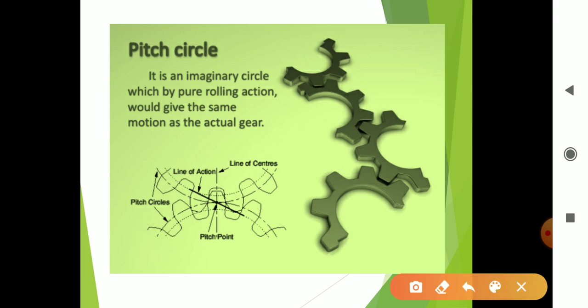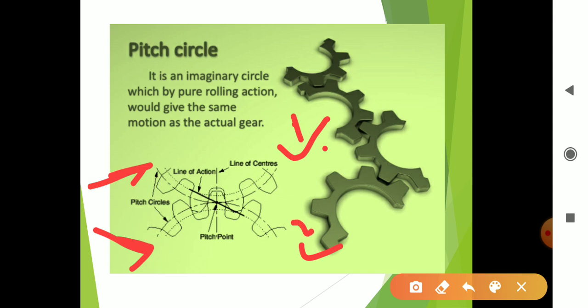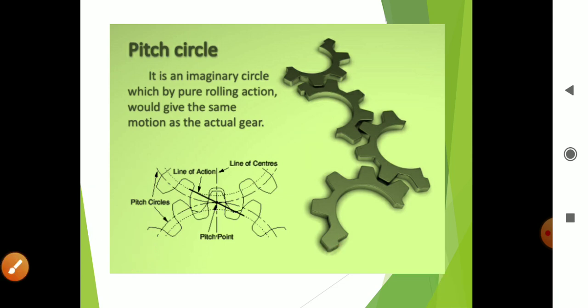See here, here is a pitch circle and here is a second pitch circle. Suppose this is wheel 1 and this is wheel 2, or simply gear 1 and gear 2.